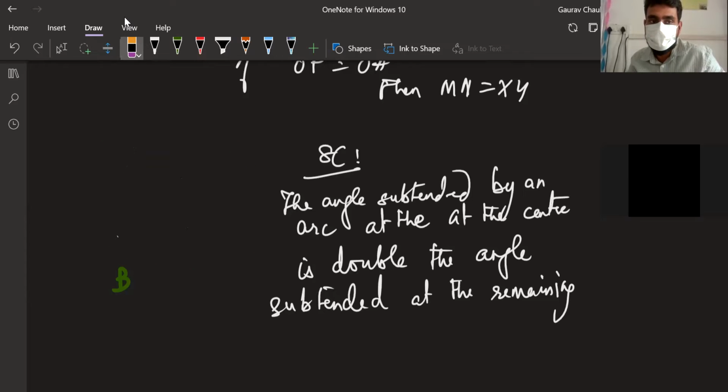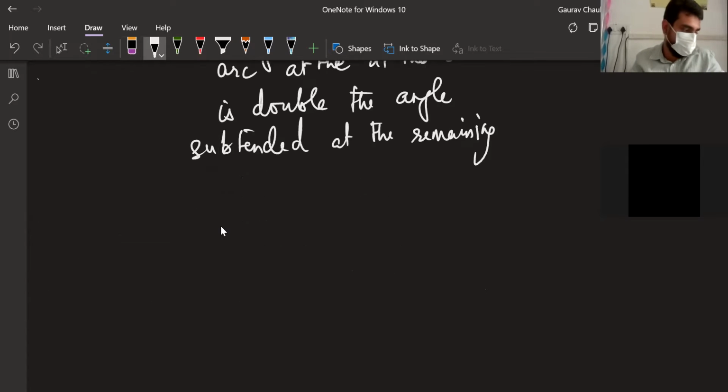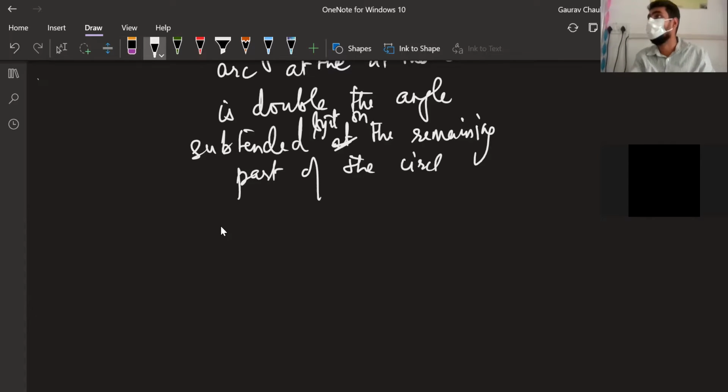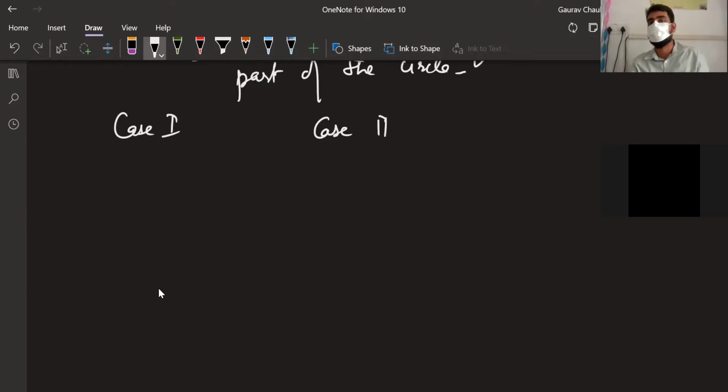The angle subtended by an arc at the center is double the angle subtended by it on the remaining part of the circle. This is the language of the theorem. Whenever it is required, you will have to write this full language, so that's why we are going through it over and over. Here we will have 3 cases. Case 1 will take a minor arc, case 2 will take a major arc, and case 3 will take a semicircle.